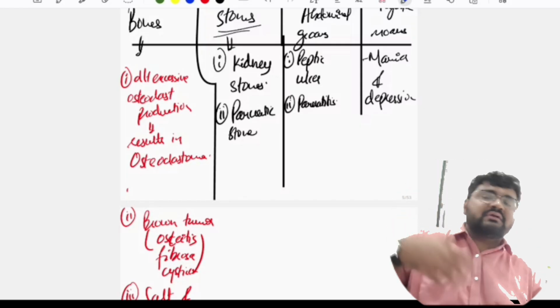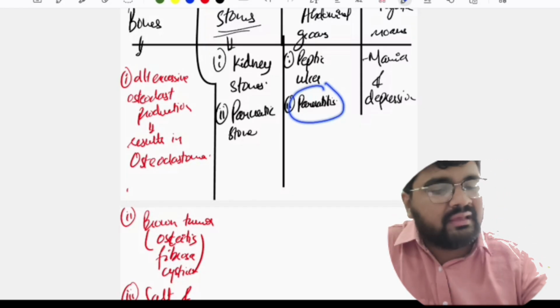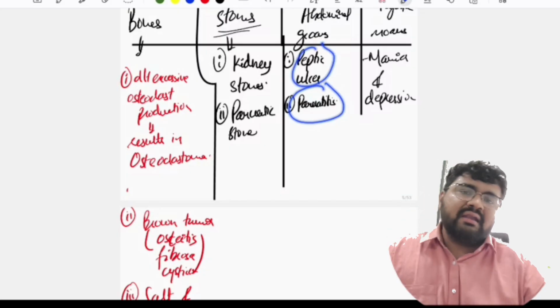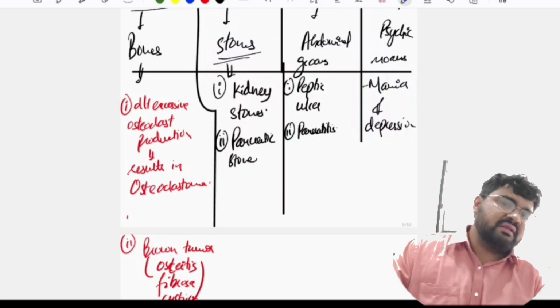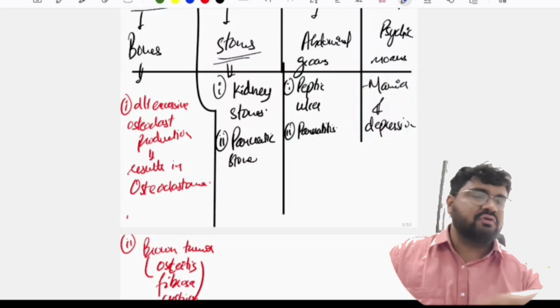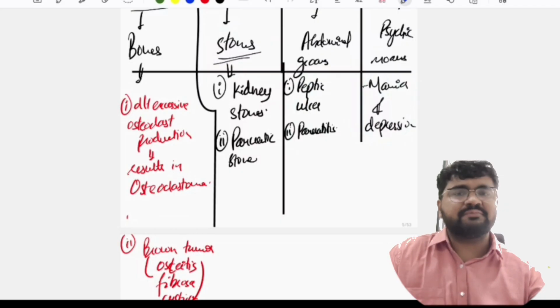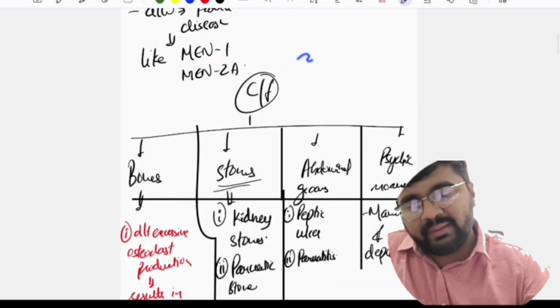Okay, and abdominal groans. Okay, so because of the pancreatic stones, there can be pancreatitis as well. Okay, there will be peptic ulcer and psychic moans. Patient को symptoms आ सकते हैं mania and depression के because of increased calcium levels. Okay, so there is psychic moan. So all these are very unrelated symptoms to each other, but they are because of this primary hyperparathyroidism.